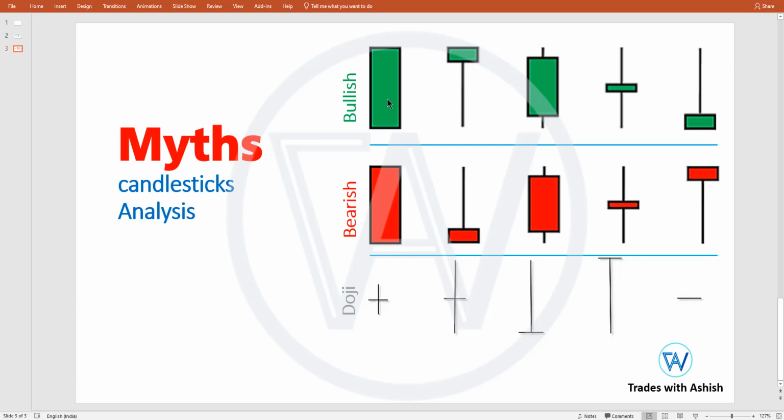This one is Marubozu, and then this is called healthy bullish candle, and this is kind of indecisive equivalent to your doji candle, but people call it spinning top candle. And then is inverted hammer or inverted pin. Okay, same goes for this one, Marubozu bearish, and then inverted hammer, healthy bearish, and spinning top, and then hammer.